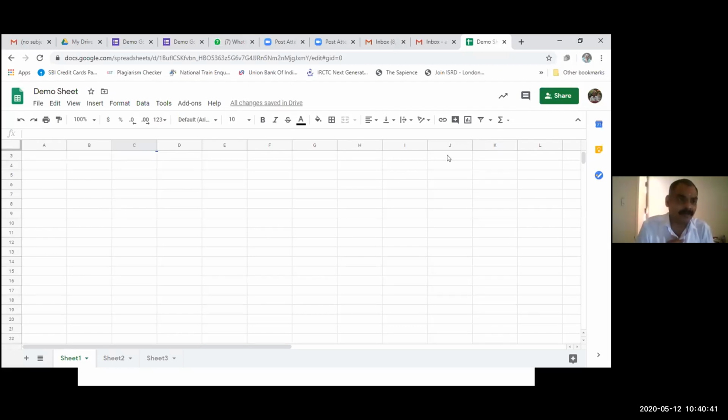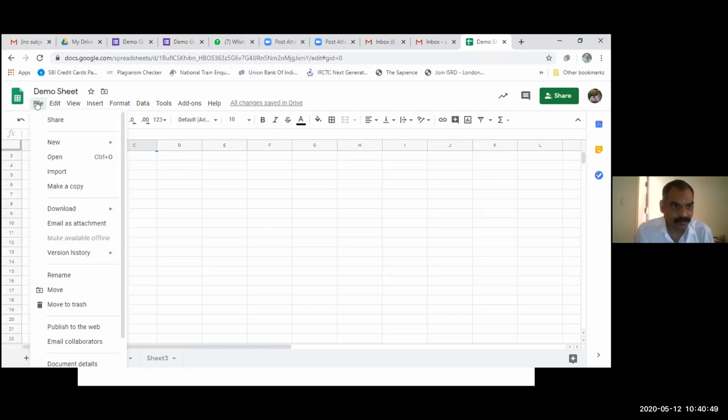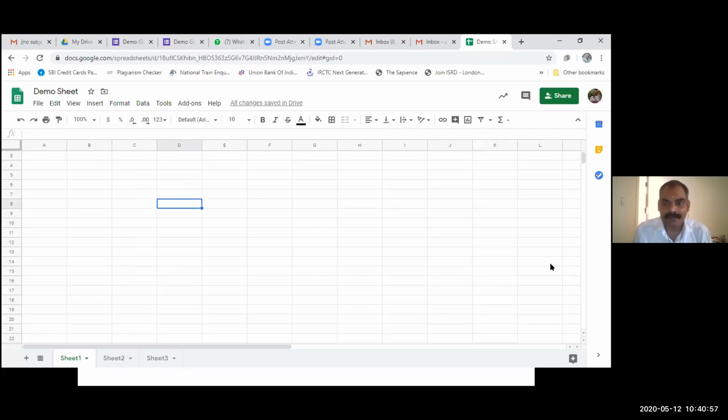Okay, so one more advantage is there. We can use this sheet offline, in offline mode. So by clicking on this, make available offline, we can use it offline whenever we want.